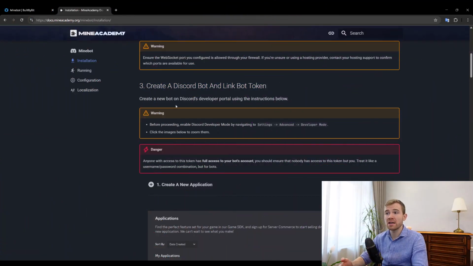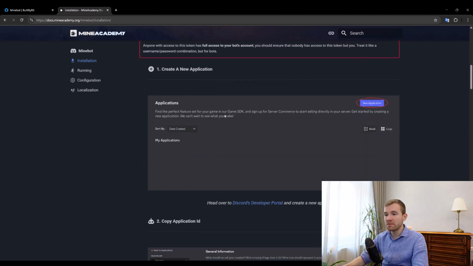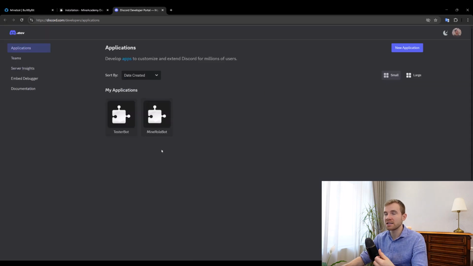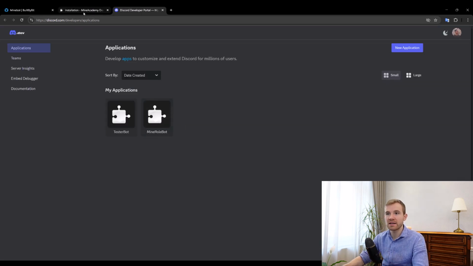Now moving on to step 3. So how to actually link a bot. If you already have a Discord application, then it's quite easy, but I do assume that this is the first time you're watching a video like that. So I'm going to be walking you through how to make a new Discord application. It's very simple. All you need to do is head over to Discord's developer portal. And again, the link is in the docs installation guide. So just click there and click the link from there.